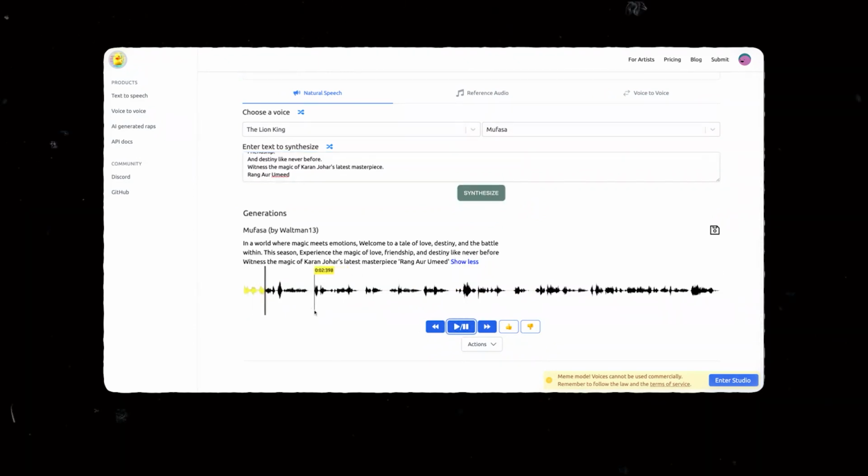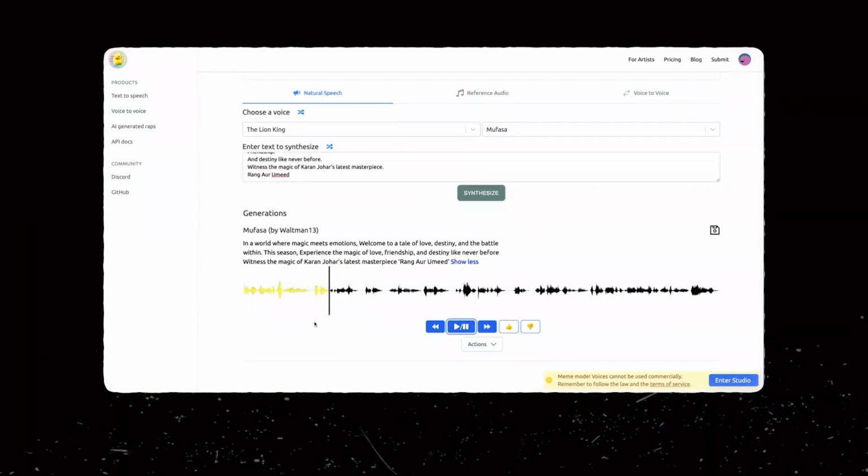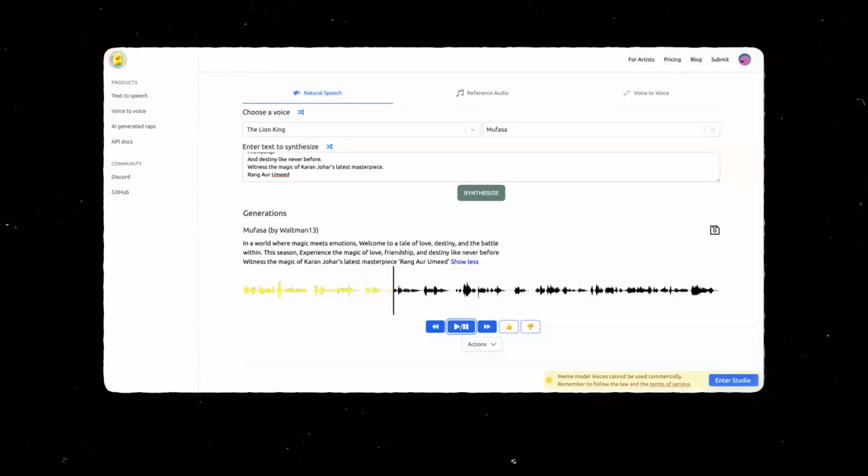So, in a world where magic meets emotions, welcome to a tale of love, destiny, and the battle within. This season, experience the magic of love, friendship, and destiny like never before. Witness the magic of Karan Johar's latest masterpiece, Bring Our Meet.